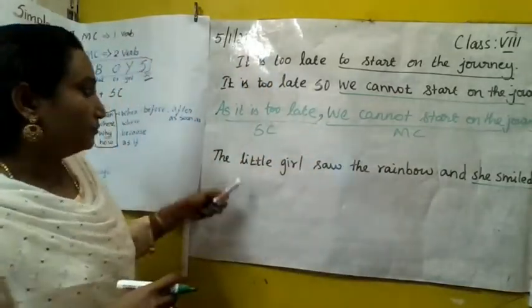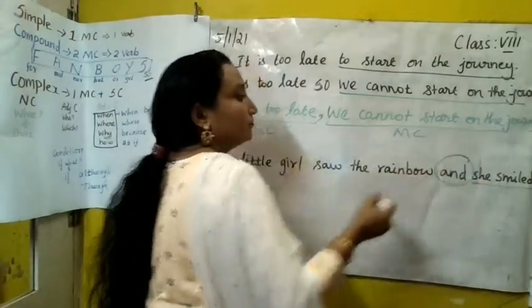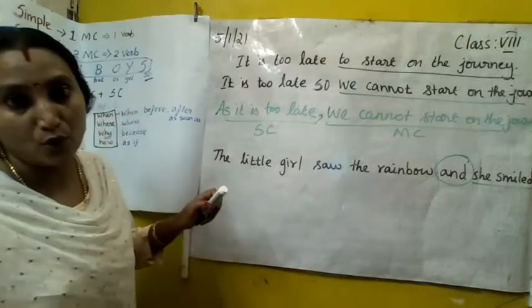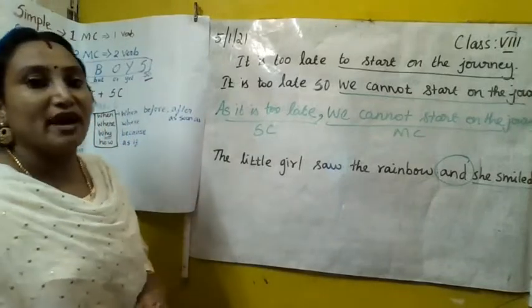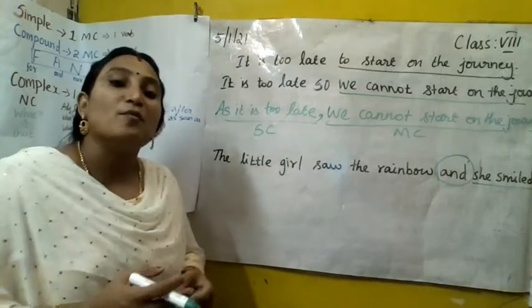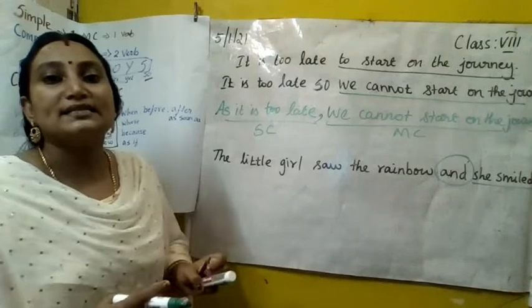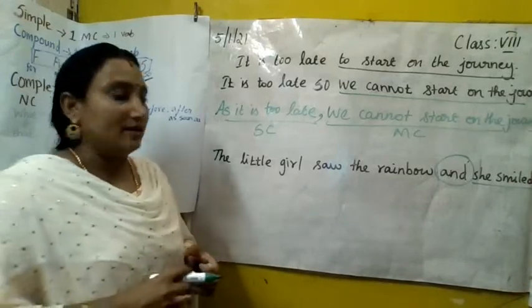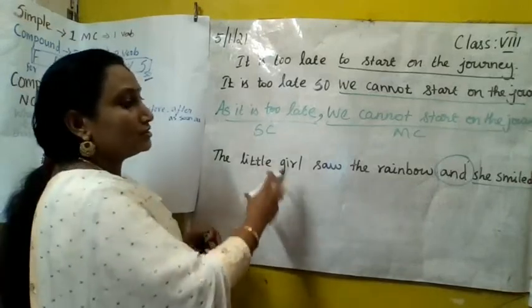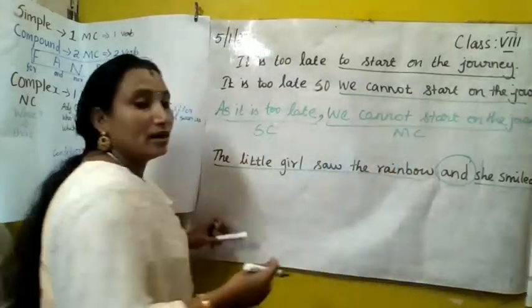Okay. So now here from the conjunction we know it is a compound sentence. So first what we have to do, we have to change it into simple. What is the formula for simple? One phrase plus one main clause. Okay. So we have to make this main idea, or one idea, into a phrase.